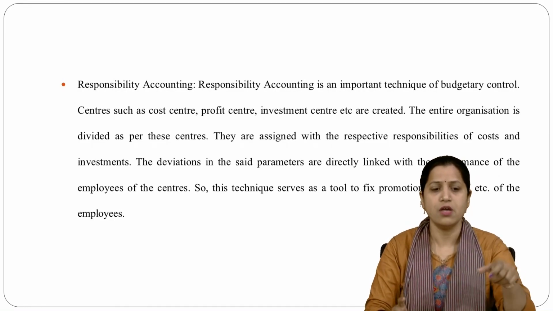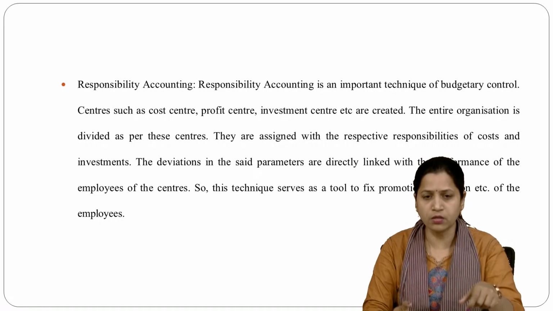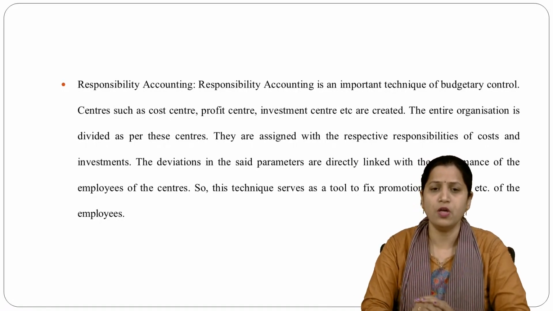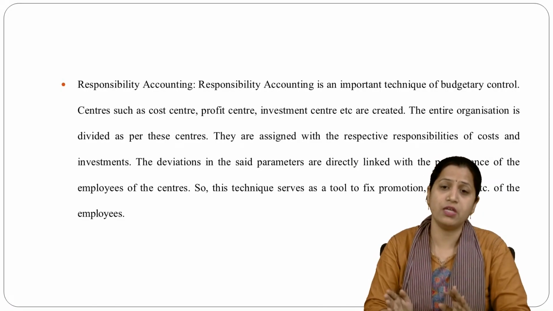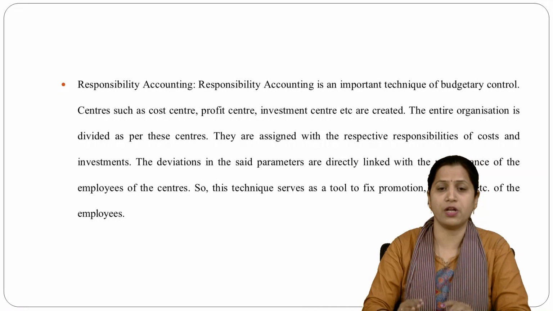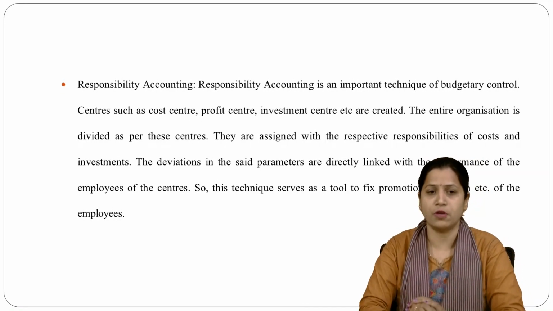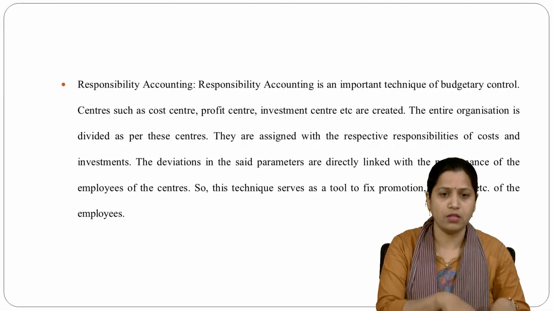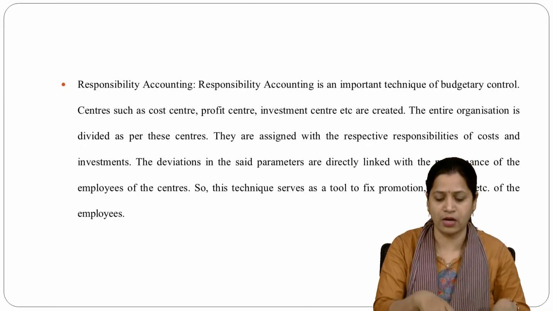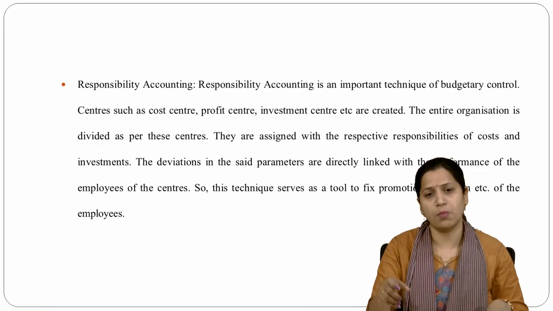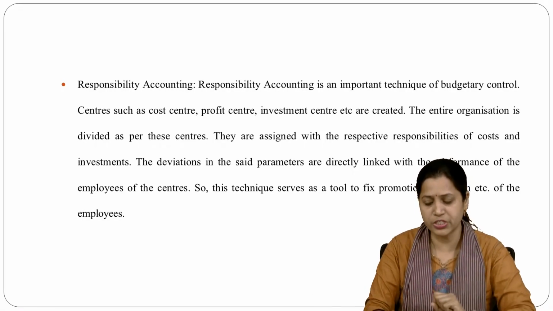Thus this center will be taken care of by this. So the division will be possible, and they are assigned the respective responsibility of cost and investment, and the deviation in the said parameters is directly linked with the performance of the employees of the center. So they can see that in this center more performance is required. Some loopholes are found in some centers, so they can be removed with the help of budgetary control.